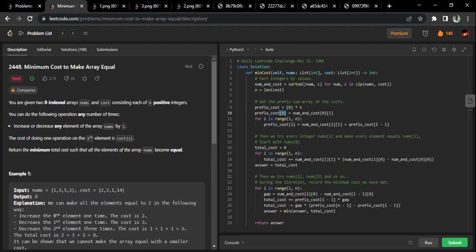Whenever we talk about a cumulative sum, the first index should be defined. That's what we are doing here. Then we are starting from the range 1 to n, and then we are taking the prefix cost.